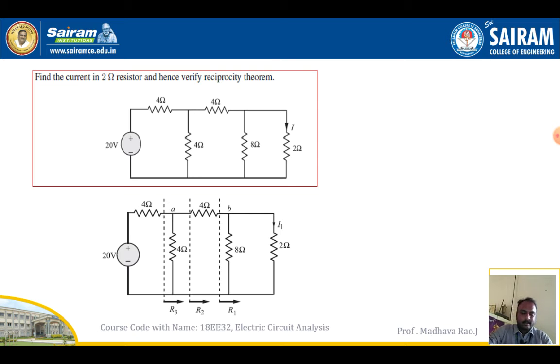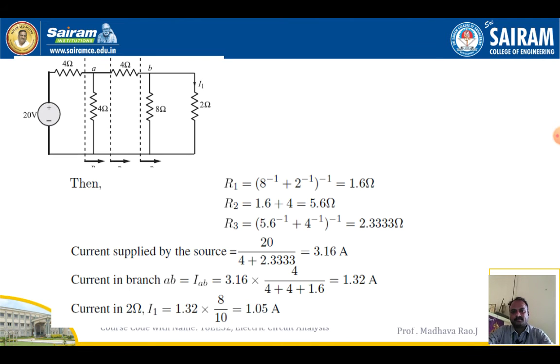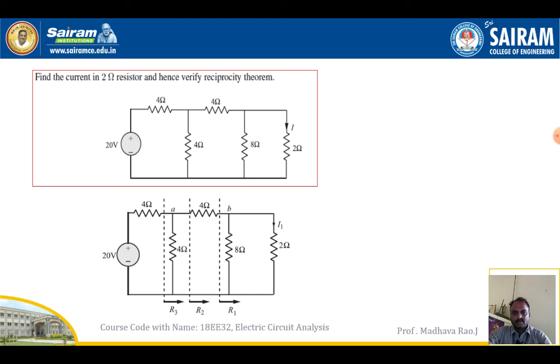We'll do this problem based on the reciprocity theorem. What we have to find out, we'll see: find the current in the 2 ohm resistor and hence verify the reciprocity theorem. So where is the 2 ohm resistor? First we have to observe the circuit. This 2 ohm resistor is connected at the last, and the source is 20 volts. So we have to find the current in the 2 ohm resistor.